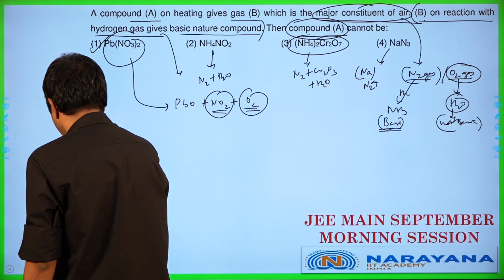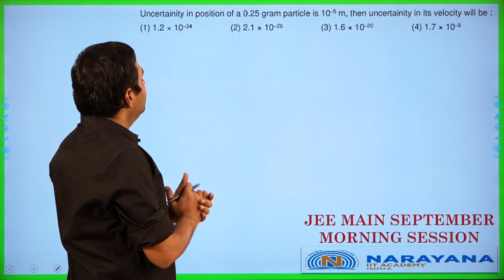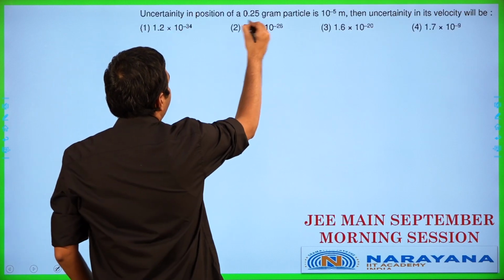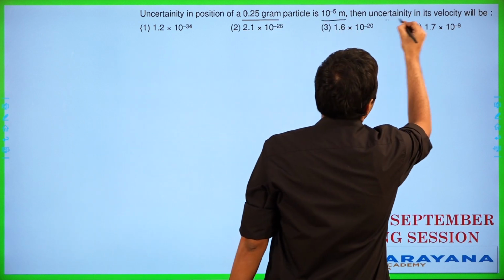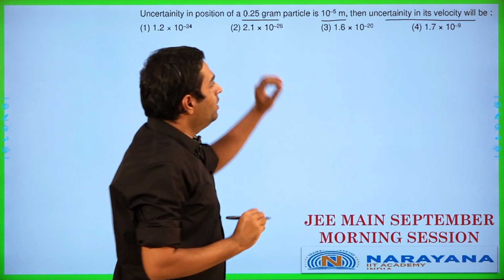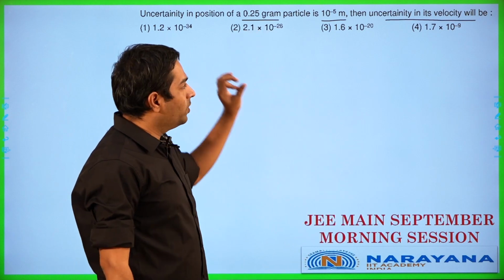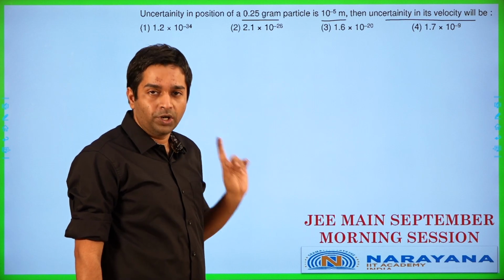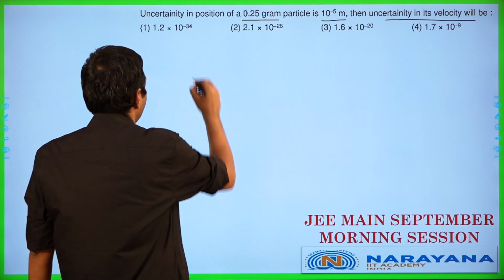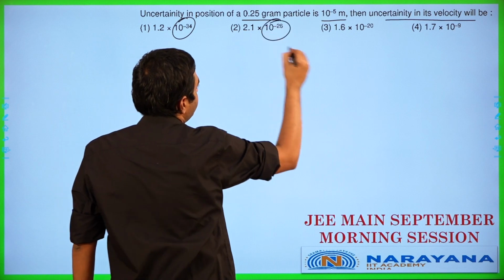Let's get to the next one. Uncertainty in position of a 0.25 gram particle is 10 power minus 5 meters. Then the uncertainty in its velocity is going to be... When you see a question like this, if it shows up as a numerical question, you have no other option but to solve properly. In this case, have a look here. The powers are very different.